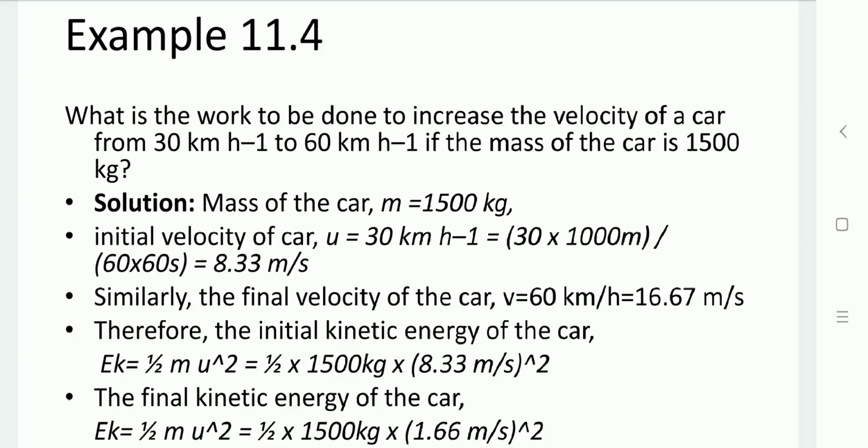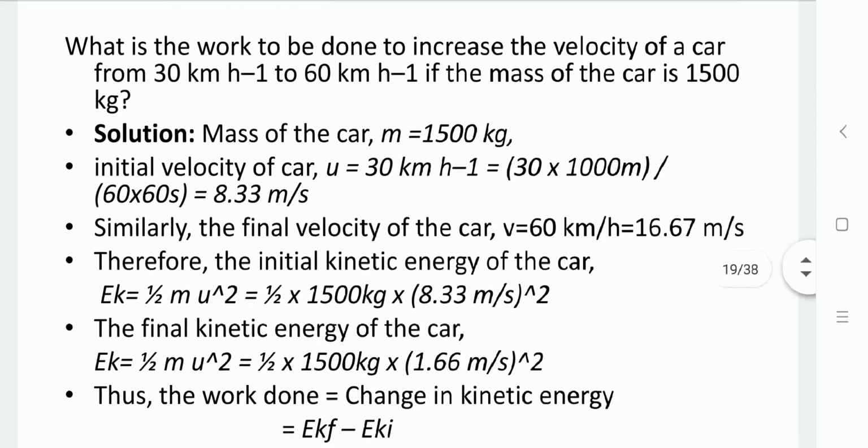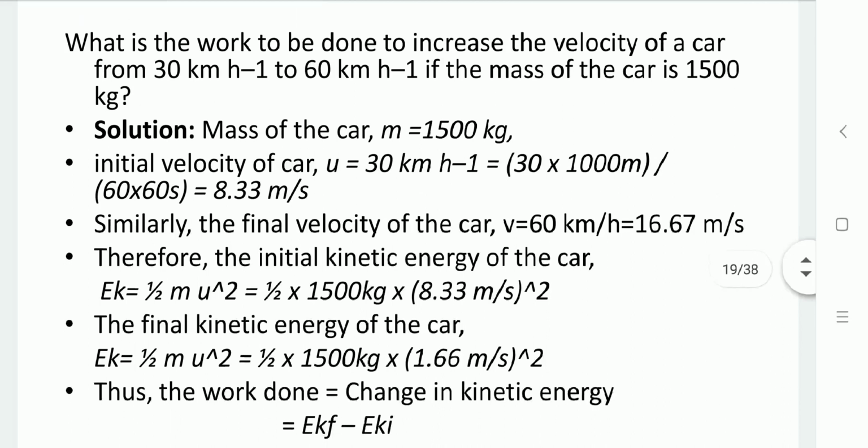Velocities are available in the unit of kilometer per hour. First convert them into the unit of meter per second. Now here the initial velocity is a non-zero value, that is 30 km per hour. So initial kinetic energy is available. Let us first calculate the initial kinetic energy, 1/2 mu squared. Then calculate the final kinetic energy, 1/2 mv squared.